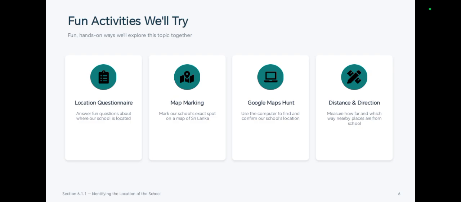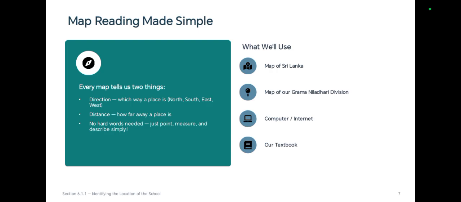Okay, before we move on to the fun activities, I think you may have a doubt about map reading in the activities. Let's clarify what map reading is. Every map tells us two things. What are they? Direction and distance. What is the meaning of direction? It means which way something is, like north, south, east, or west. And what is the meaning of distance? It means how far away it is.